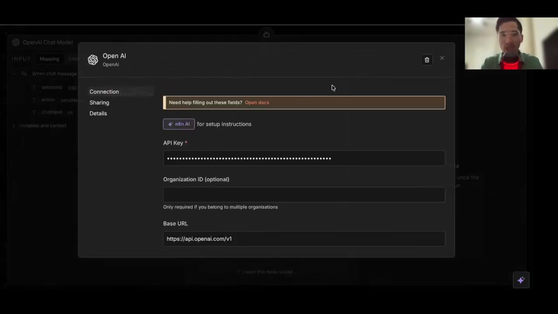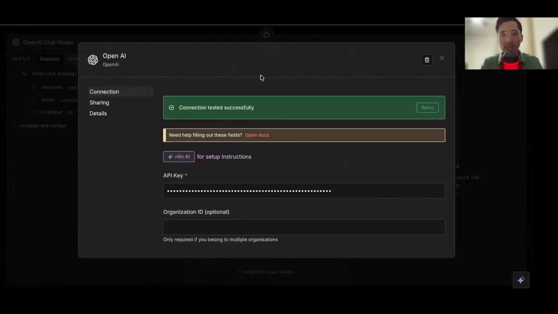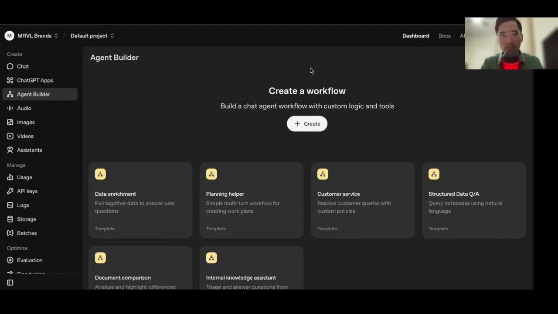You press this, you go ahead and find your API key. And how do you find that? So you have to go to a different URL. It's not going to be the ChatGPT that you typically use on your phone or desktop. It's going to be platform.openai.com. And it's going to take you here.